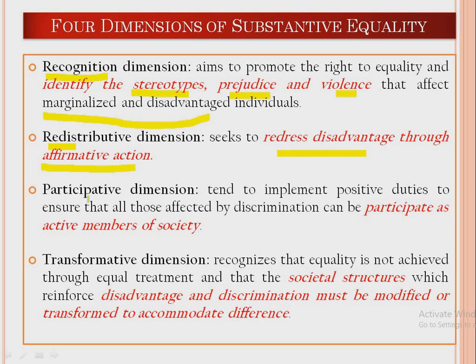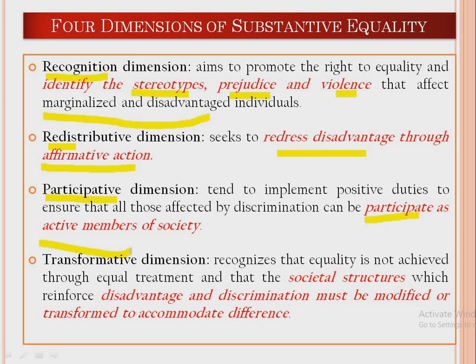The third one is called the participative dimension. Now, what is this participative dimension? The participative dimension means that we should provide some kind of positive way so that we can allow the marginalized community to participate as active members of the society.